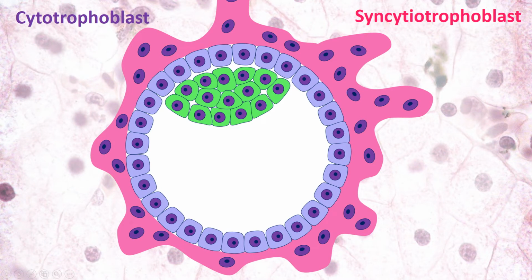So syncytiotrophoblast is the outer layer. It's made up of syncytium, a supracellular structure, which is the result of fusion of cells. It's called symplastic trophoblast as well. In different textbooks you can find both names. It's a result of fusion of cells which are migrating from the cytotrophoblast. And remember those two layers, cytotrophoblast and syncytiotrophoblast, because they play a key role in the development of the placenta, and they play a key role in the nutrition of the embryo during embryonic development.